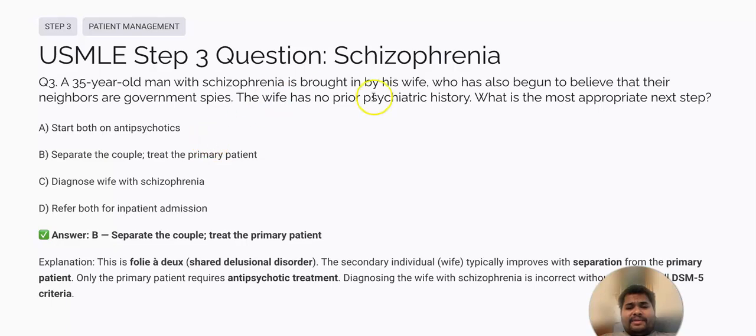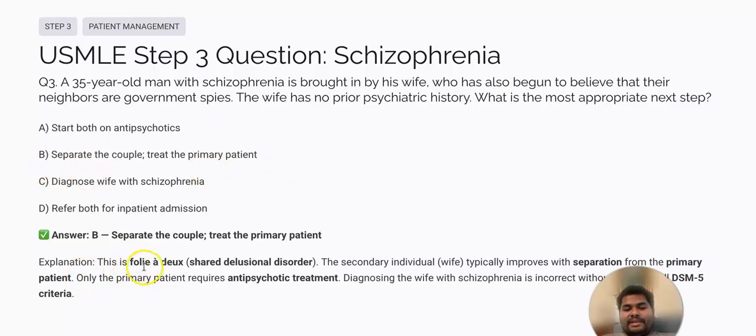Next is USMLE Step 3 questions. Schizophrenia. A 35-year-old man with schizophrenia is brought in by his wife, who has also begun to believe that the neighbors are government spies. So here we are dealing with delusion, in which the wife is now getting delusional thoughts similar to those of the husband. The wife has no prior psychiatric history. What is the most appropriate next step? Answer must be: separate the couple and treat the primary patient.